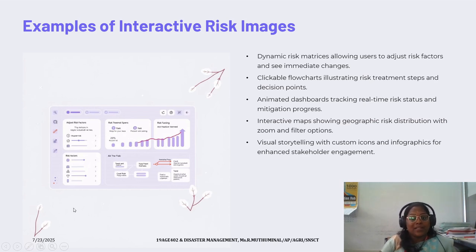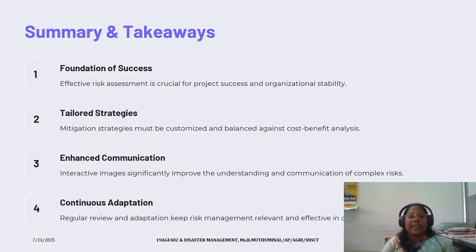Here the dynamic risk matrix allows users to adjust the risk factors and see the immediate changes, and then the clickable flow charts will help you illustrate the risk treatment, with animated dashboards tracking real-time risk status and mitigation processes. Interactive maps will show you the geographic risk distribution with zoom and filter options, and also storytelling with custom icons and infographics for enhanced stakeholder engagement.